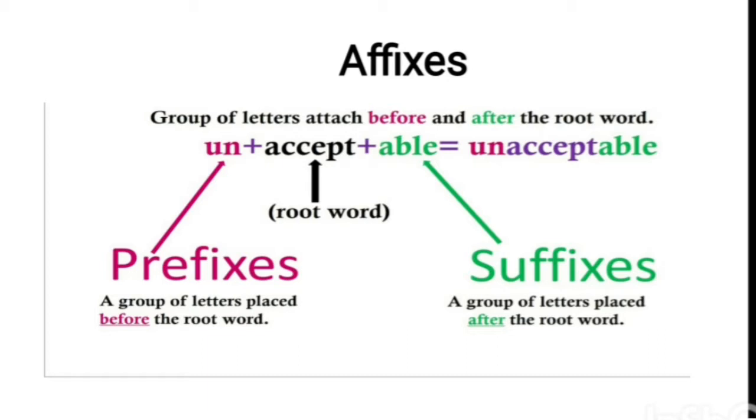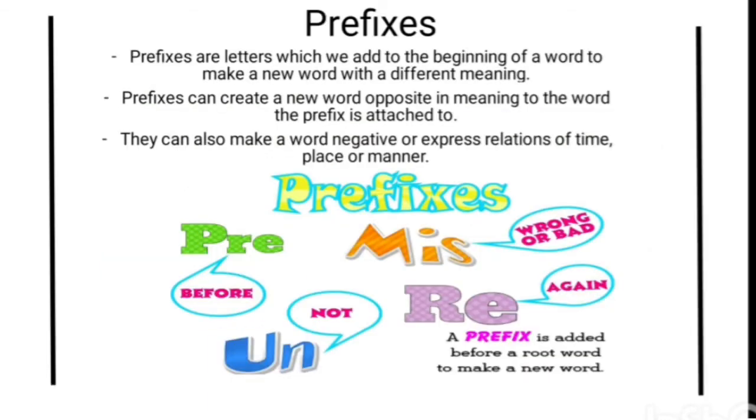For example, accept, root word. Un, prefix, able, suffix. Prefix, a group of letters placed before the root word. A suffix is a group of letters placed after the root word. Okay, accept, unacceptable. This is the affixes form. Unacceptable. Such kind of words we can come across in the English language. For example, unemployed. Now prefixes.